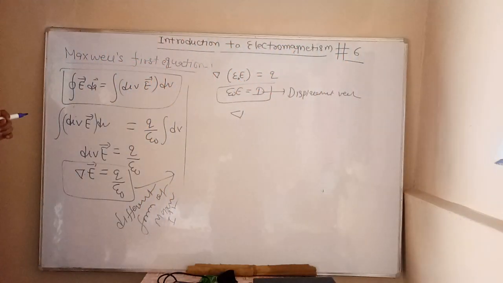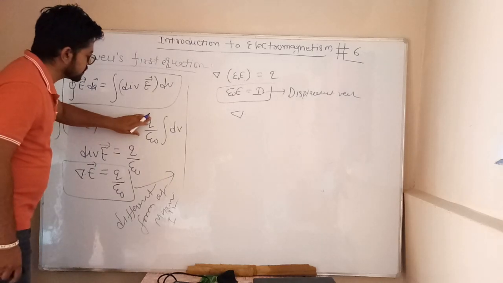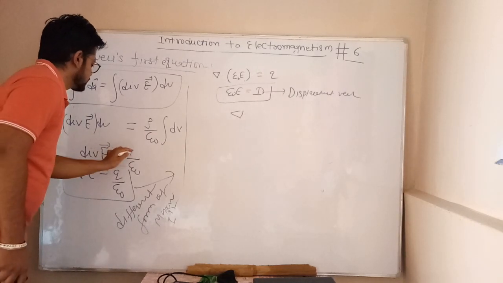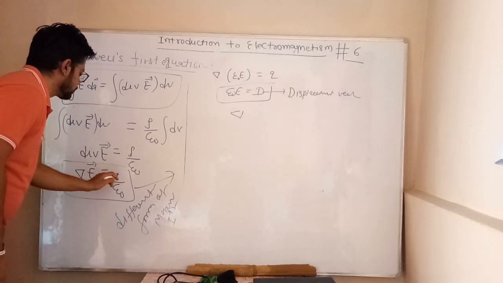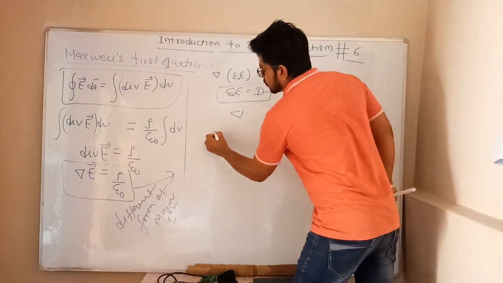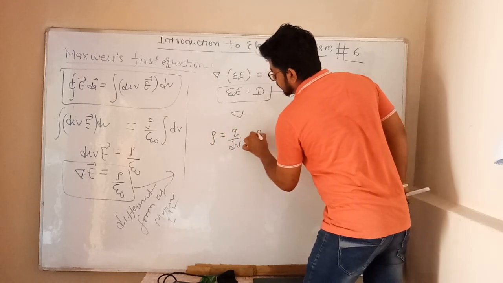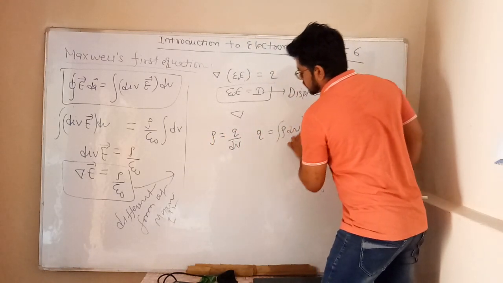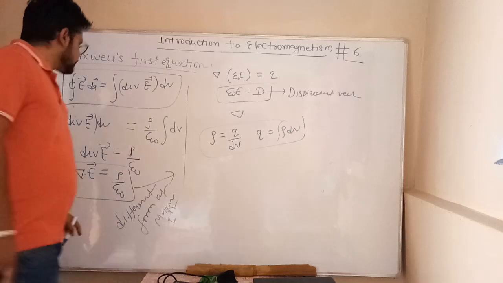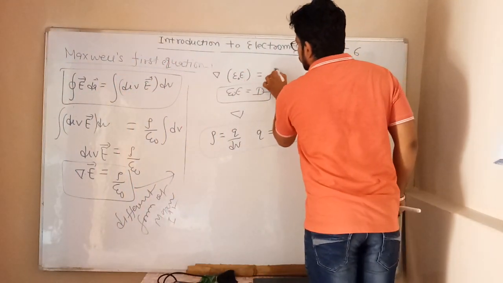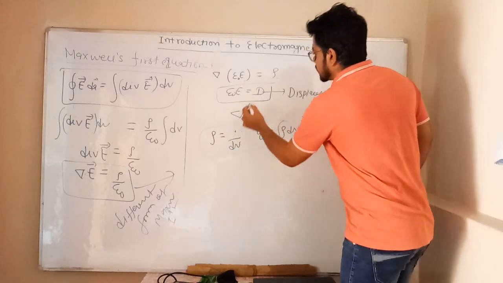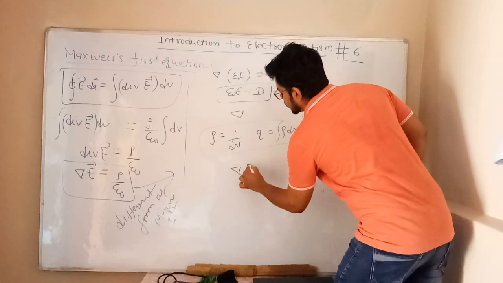Sorry, this is not Q upon epsilon naught, this is rho upon epsilon naught. This is rho, because when we talk about volume charge density, rho equals Q upon dV, then Q equals rho dV. This formula we can use, and there is not Q, this is rho, rho upon epsilon naught. Then epsilon naught E equals D, so we can say that del dot D equals rho.